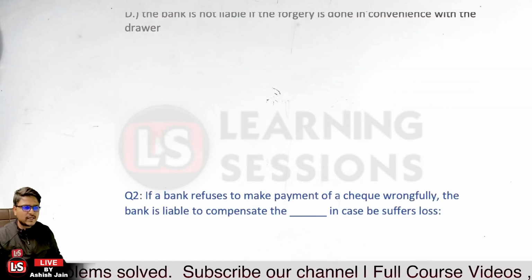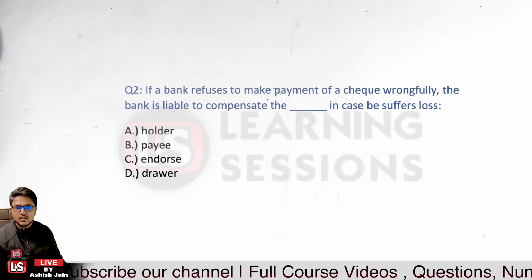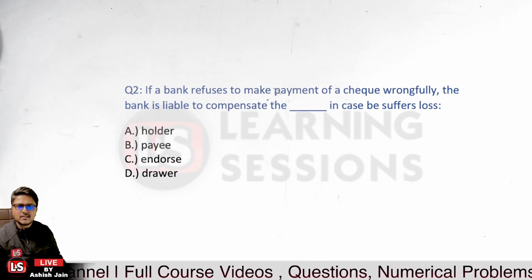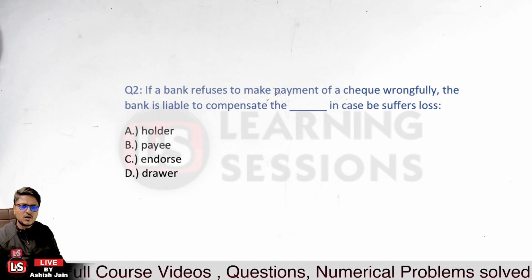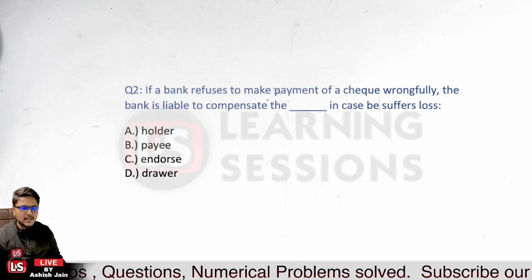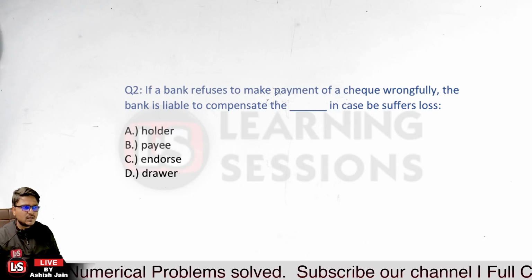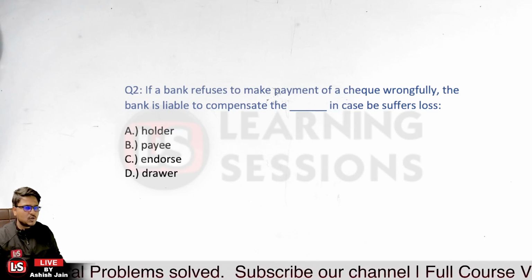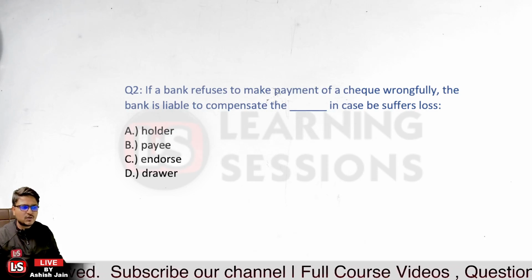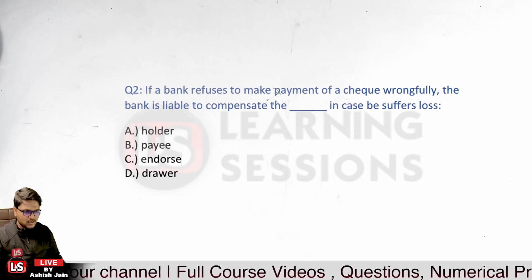Further related to the second question, it says, if a bank refuses to make payment of a check wrongfully, the bank is liable to compensate whom in case the loss is suffered? In that case the bank will be compensating whom? Would it be holder, payee, endorser, endorsee or drawer?